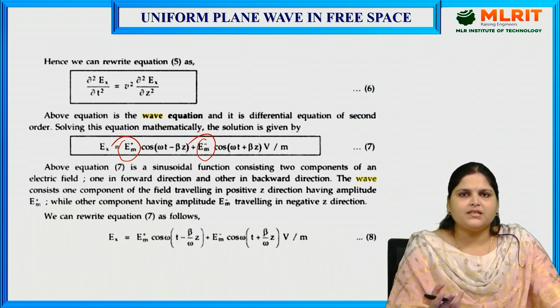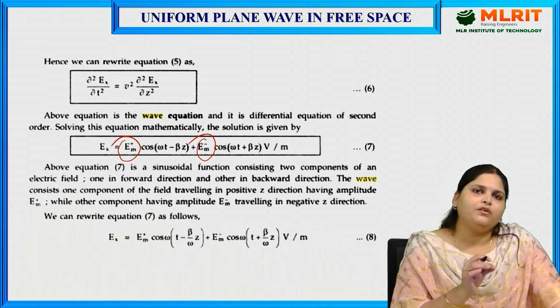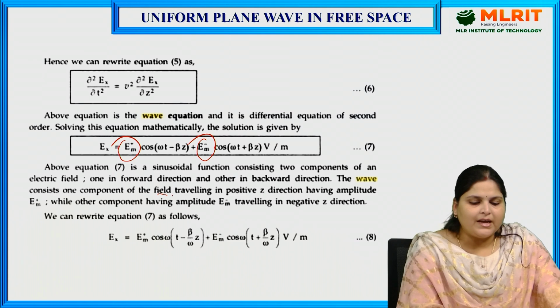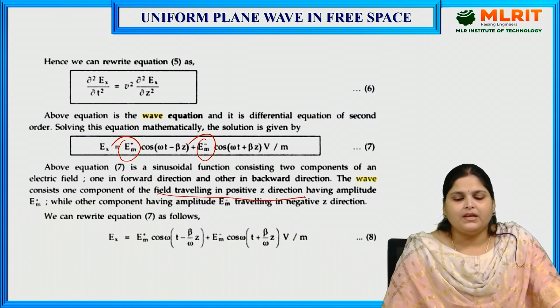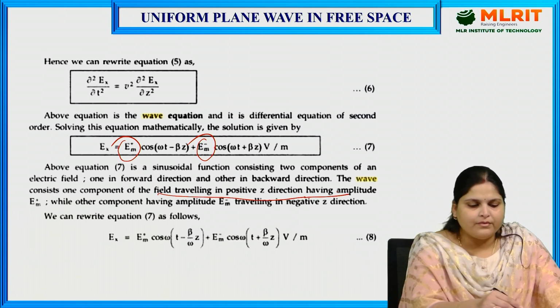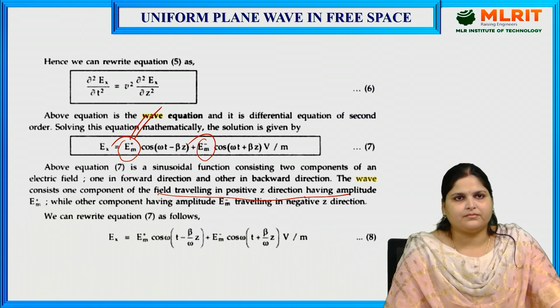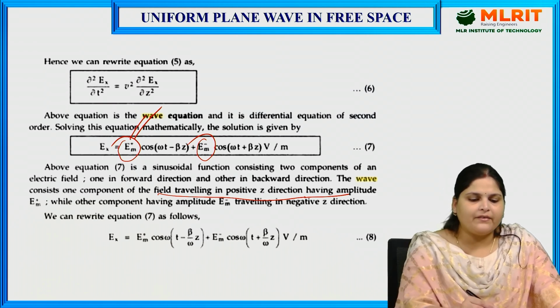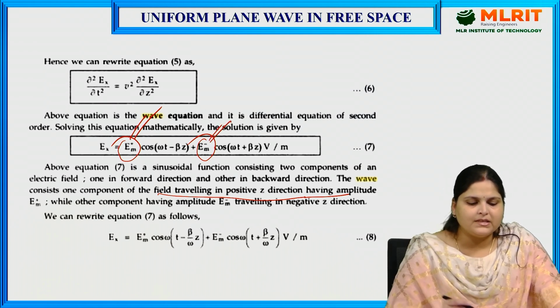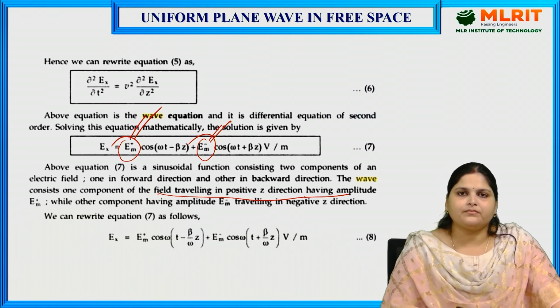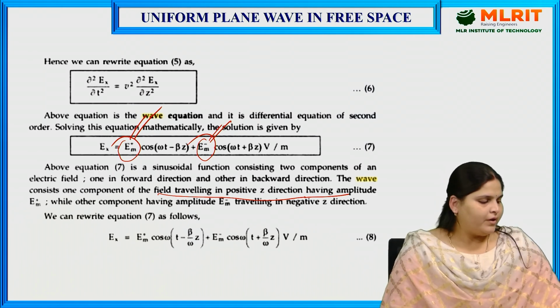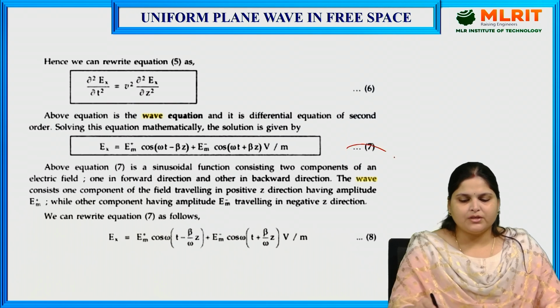So we can say the wave consists of one component of field traveling in positive z direction with amplitude Em plus, while the other component has amplitude Em minus and is traveling in negative z direction.